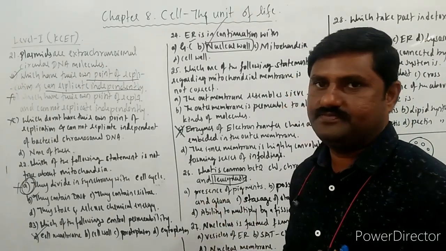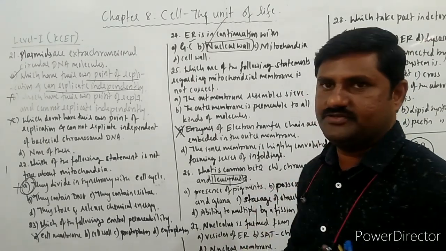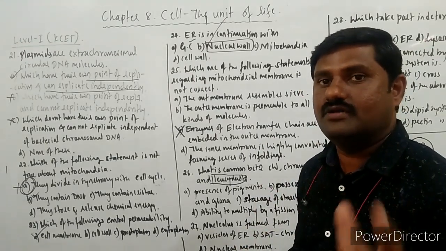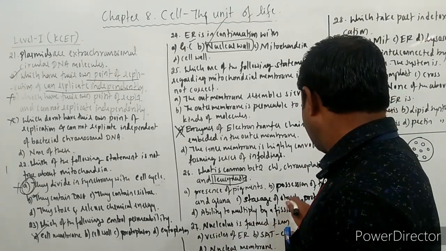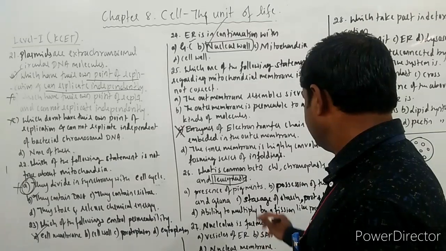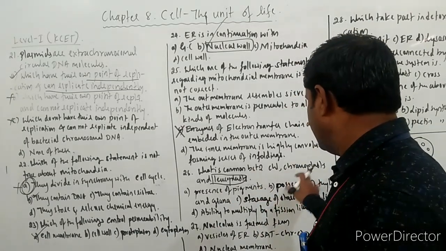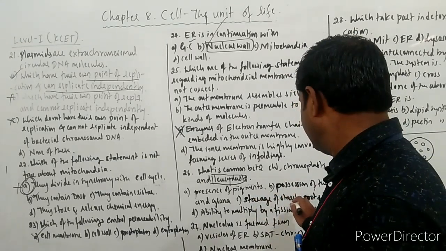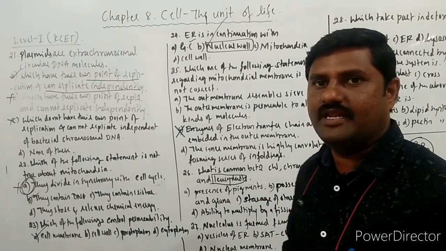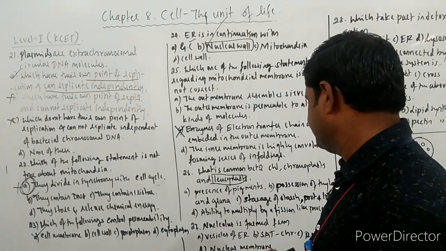And granum. So granum and thylakoids, whether they have them or not, that is also a fact. And starch, protein and lipids, they store themselves. So all these are not storing starch, proteins and lipids. Only the leucoplast can do that.